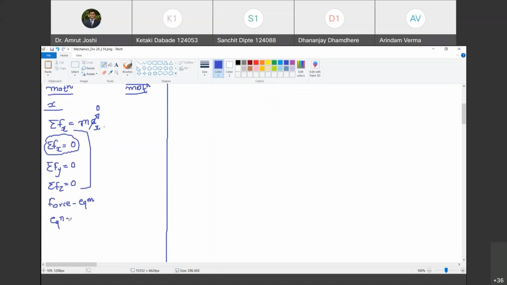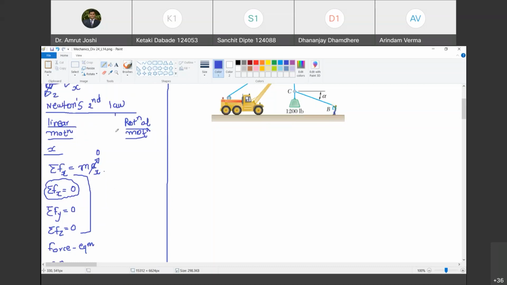Happy? Yes. Okay. Now, what about Newton's second law applied for rotational motion? So the algebraic sum of moments of all the forces about x-axis passing through a point under consideration must be equal to mass moment of inertia about x-axis through that point into angular acceleration about x-axis through that point. So this is a translation of Newton's second law in rotational motion. Are you with me? Yes, sir. Okay. Now, if the body is in rotational equilibrium about x-axis, what can you say about its angular acceleration about x-axis? It has to be 0. Do you agree with me?